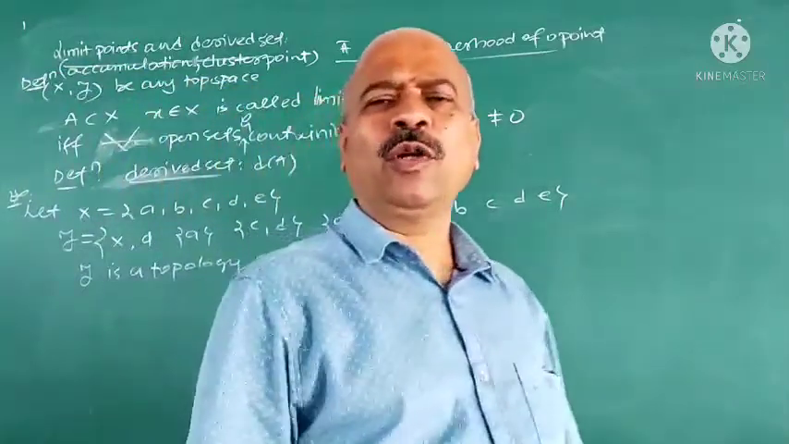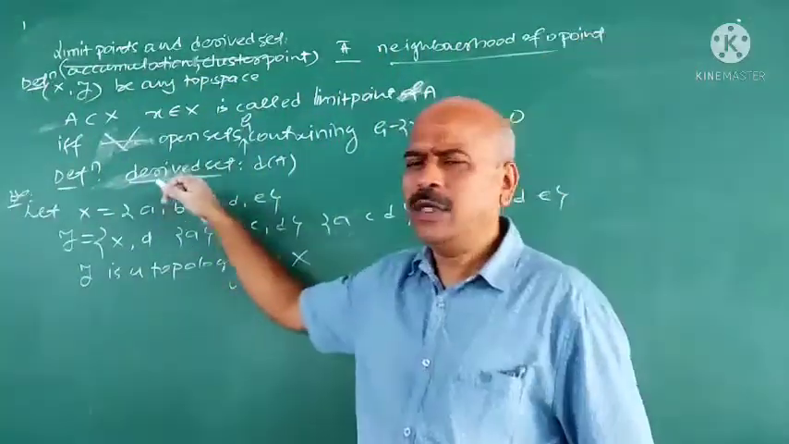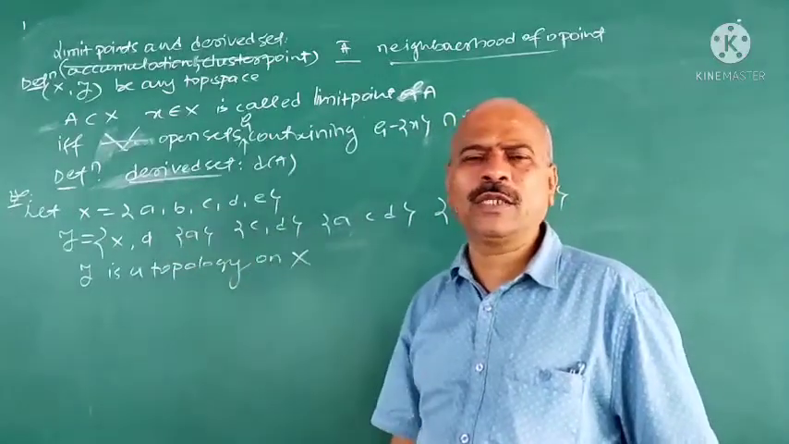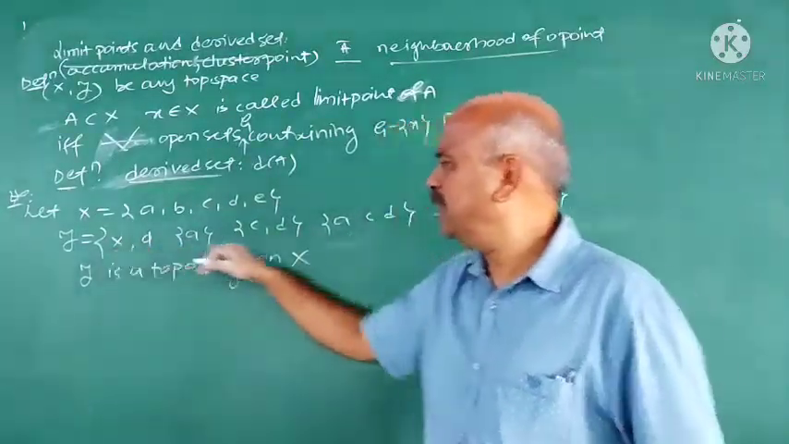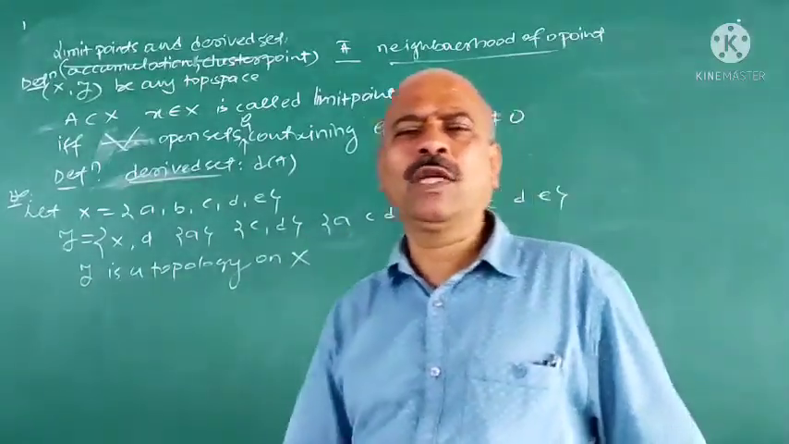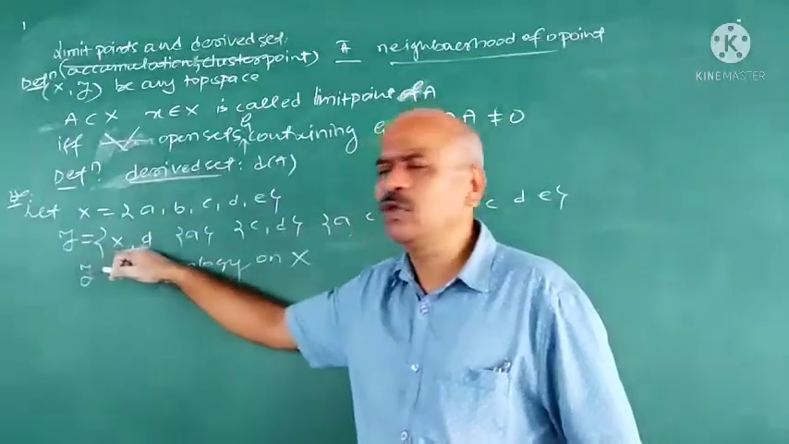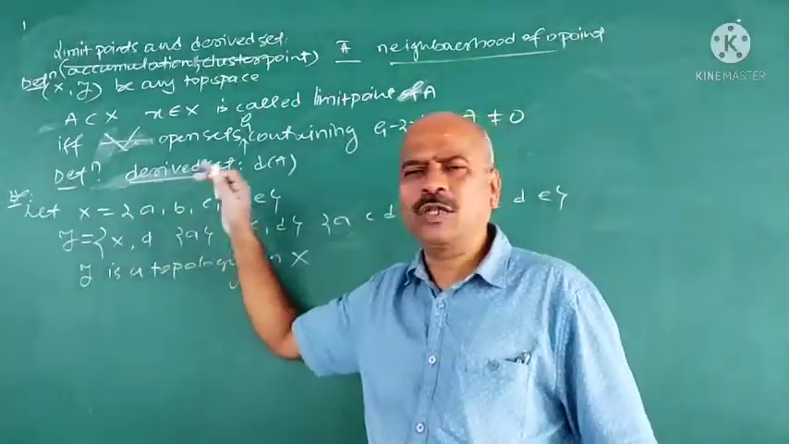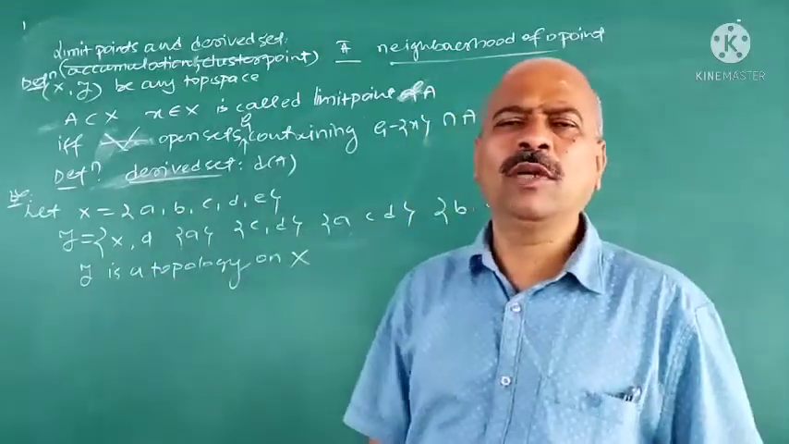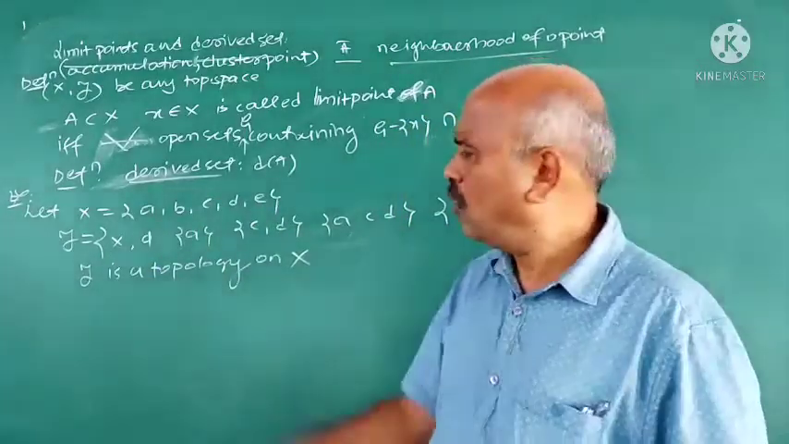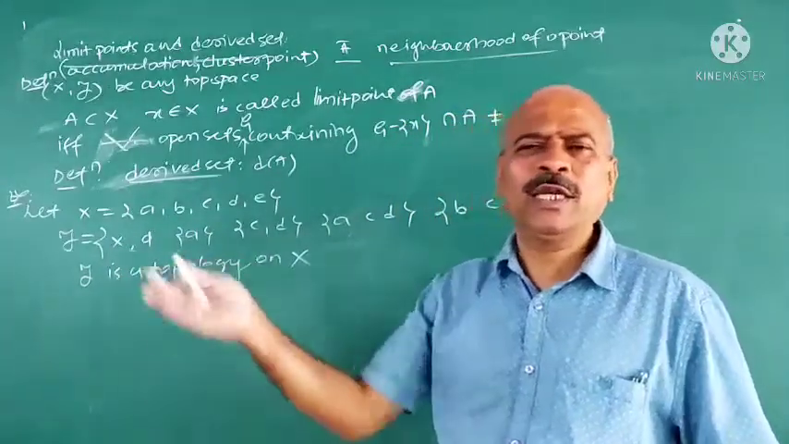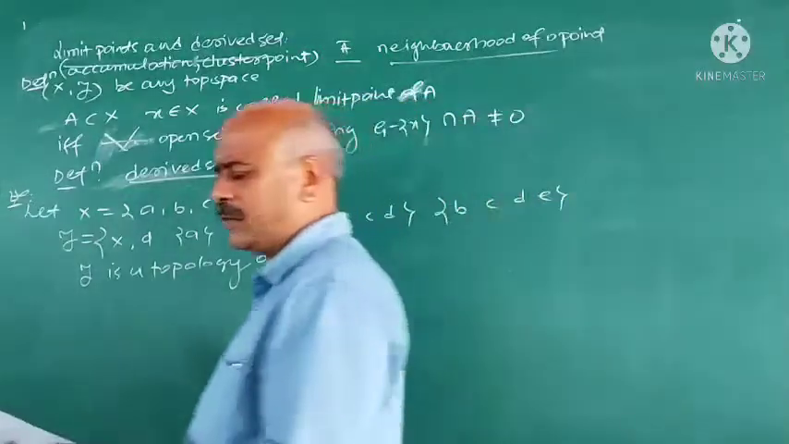How to verify it is a topology? You know the definition. When do you say that a non-empty collection of subsets of X is a topology on X? If this collection, that is τ, satisfies the axioms. What is the first one? X and φ must belong to τ. Every union of members of τ must be a member of τ. Finite intersection of members of τ must be a member of τ. All these are satisfied here. τ is a topology on X. That you verify.